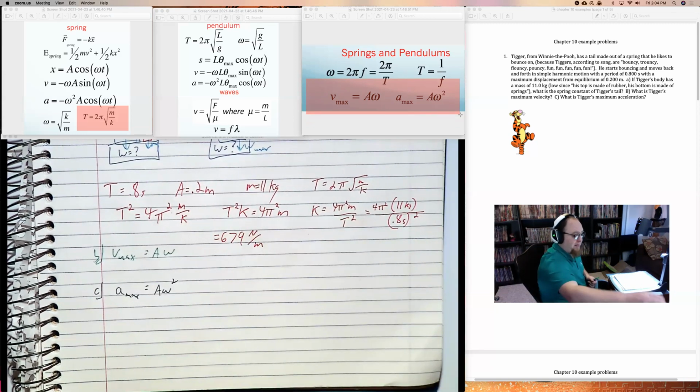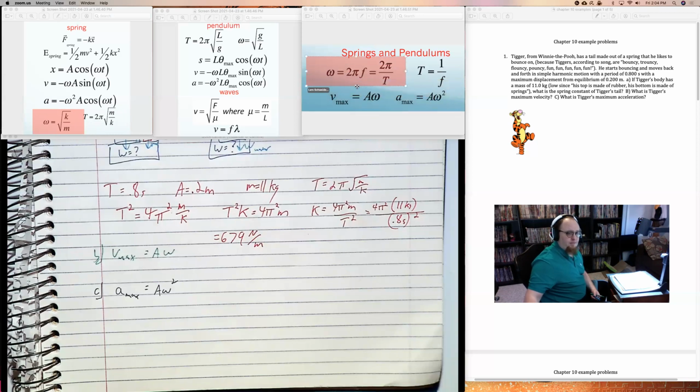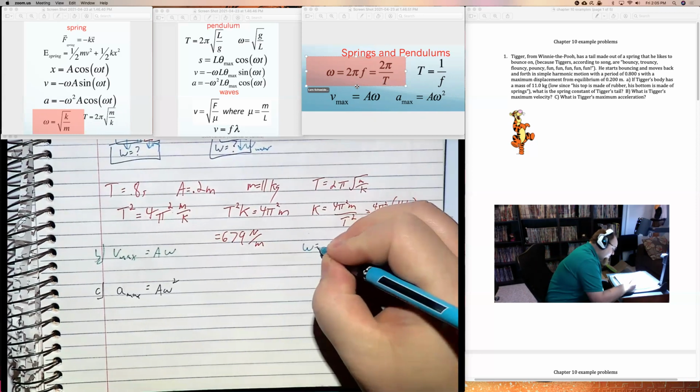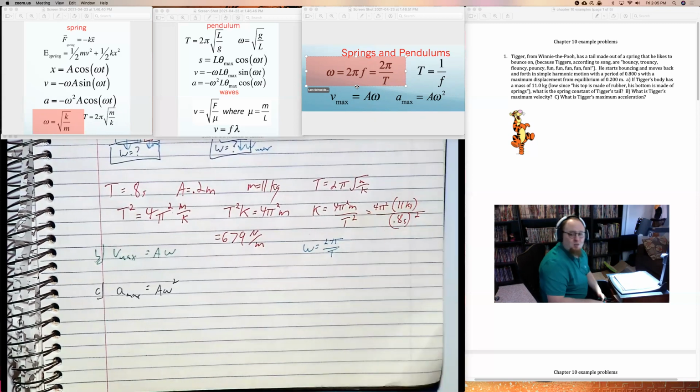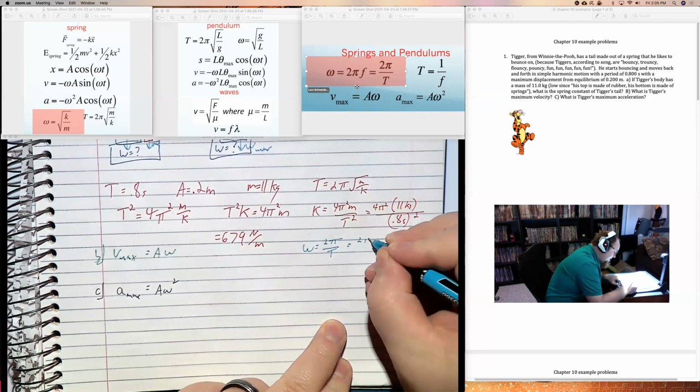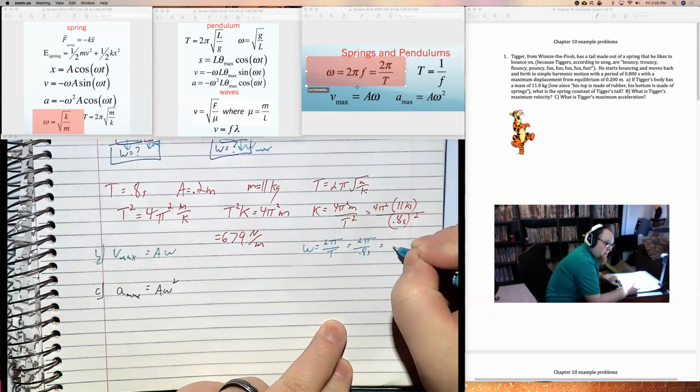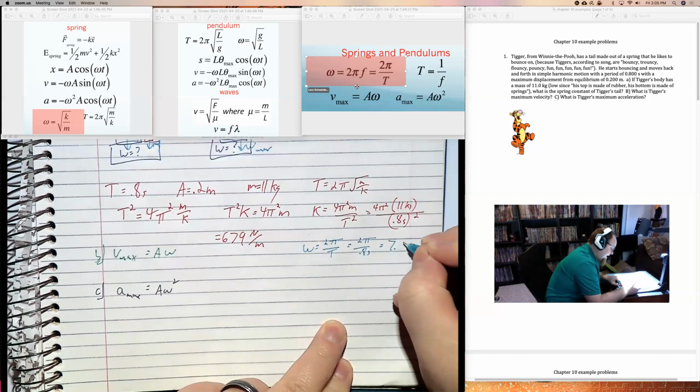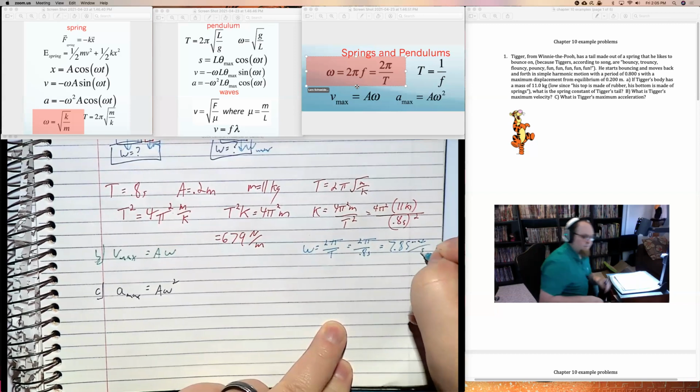To solve for omega, I have two choices. I can either say that omega is the square root of k over m, or I could use the fact that omega is 2 pi over T. It doesn't matter which one I use. I like to use 2 pi over T, just because I'm not taking a square root, so I'm less likely to make a mistake. And I'll say omega is just 2 pi divided by 0.8 seconds, which is 7.85 radians per second.